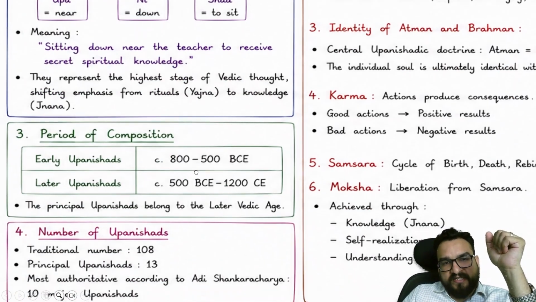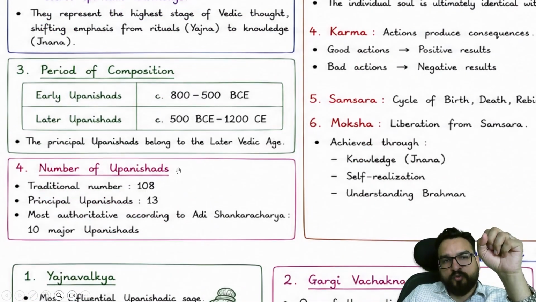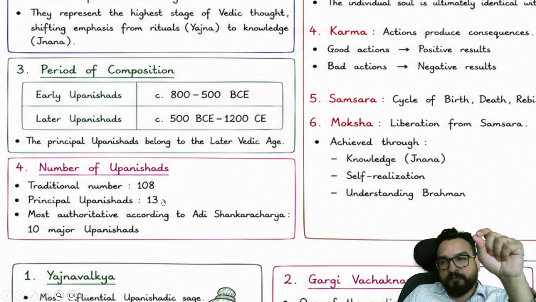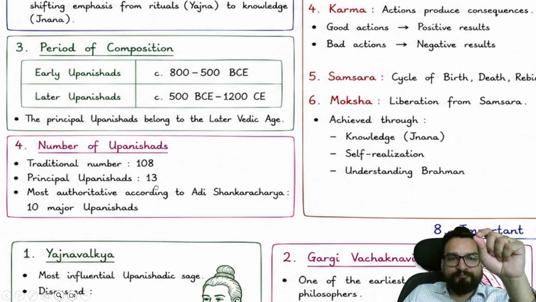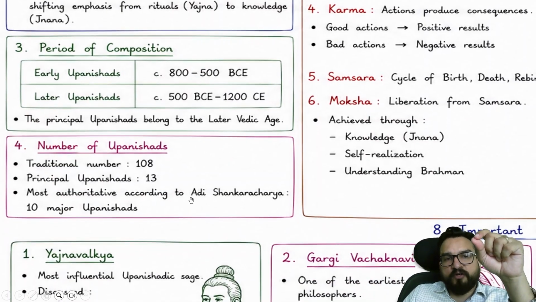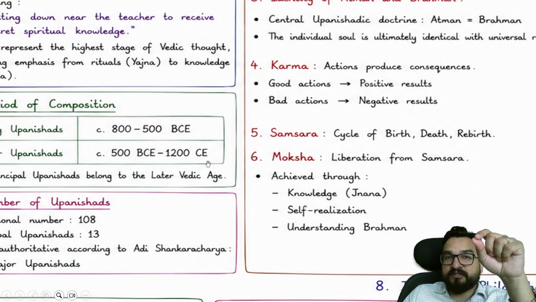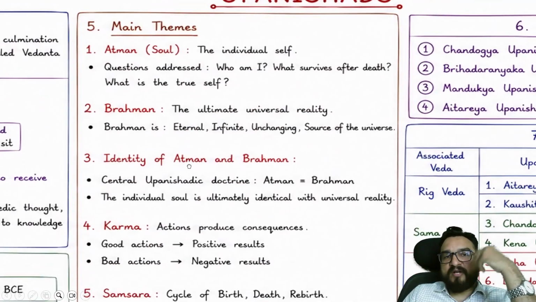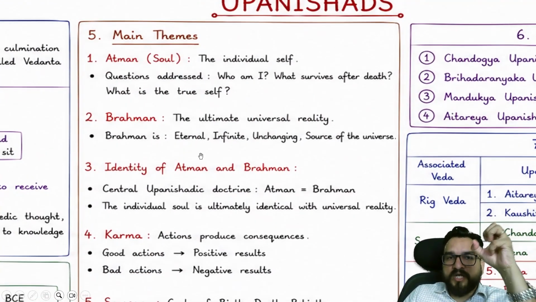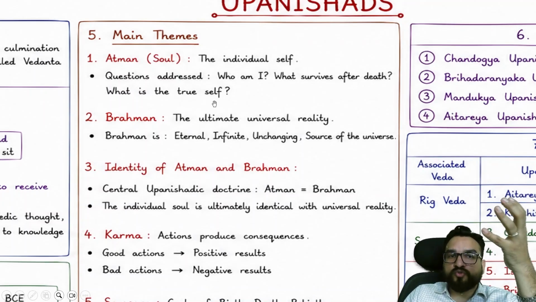Again, later Vedic age, you will be finding their composition. Total number 108. Principal Upanishads are 13 in number. And most authoritative according to Adi Shankaracharya are the 10 major Upanishads. What are the main themes? They will be talking about Atman: who am I, what survives after death, what is the true self.